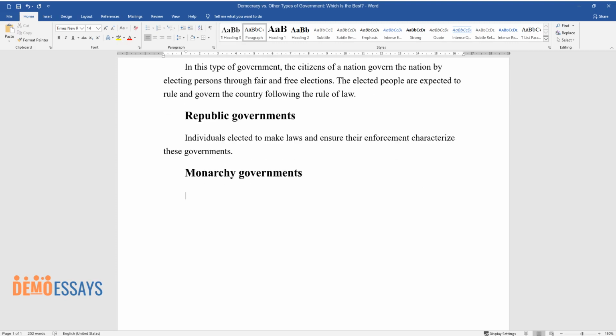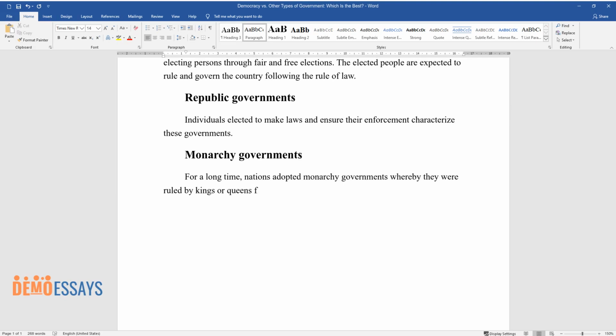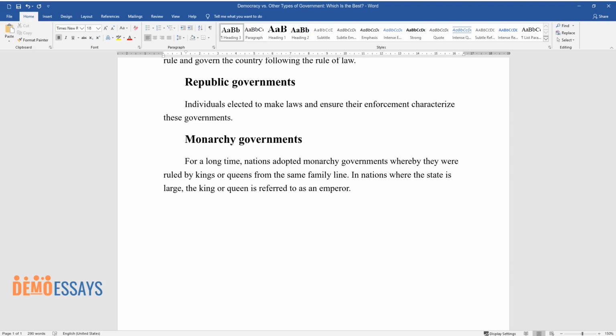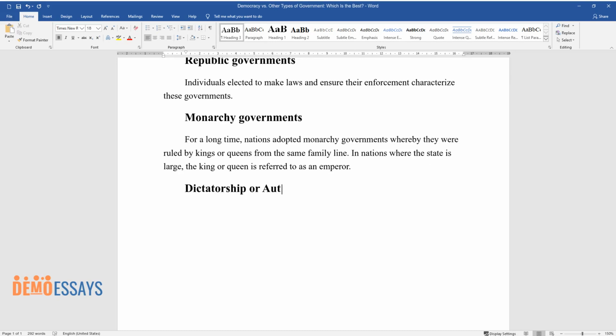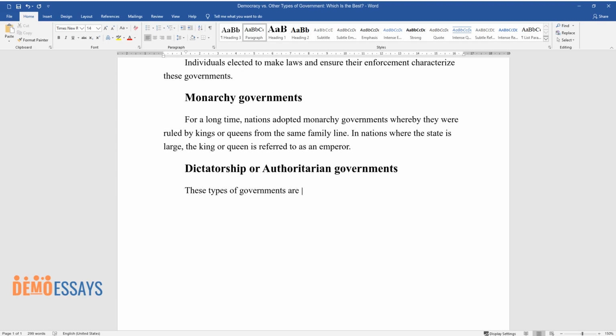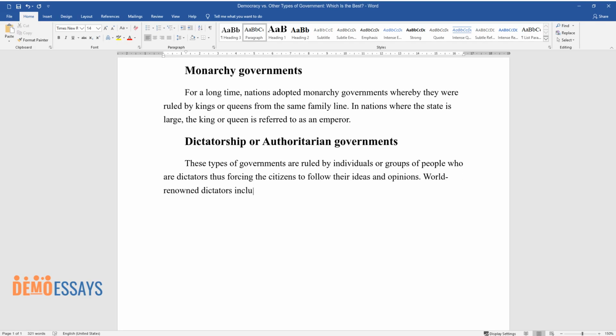Monarchy governments. For a long time, nations adopted monarchy governments whereby they were ruled by kings or queens from the same family line. In nations where the state is large, the king or queen is referred to as an emperor. Dictatorship or authoritarian governments. These types of governments are ruled by individuals or groups of people who are dictators, thus forcing the citizens to follow their ideas and opinions. World-renowned dictators include Fidel Castro of Cuba and Hitler of Germany, among others.